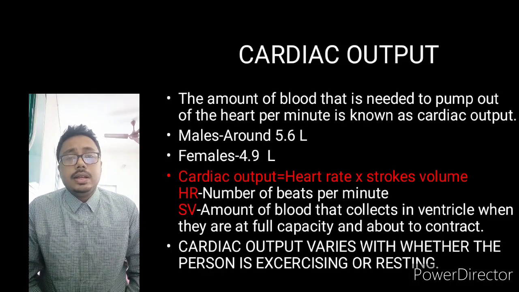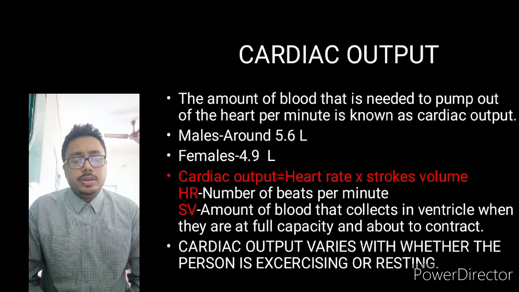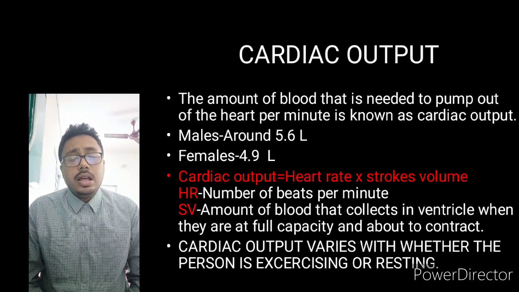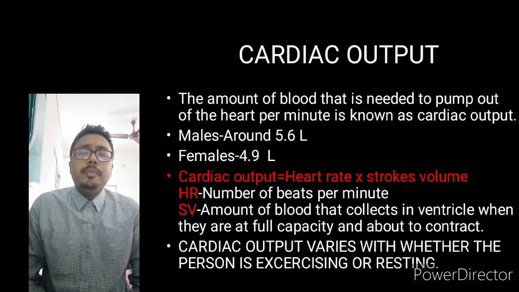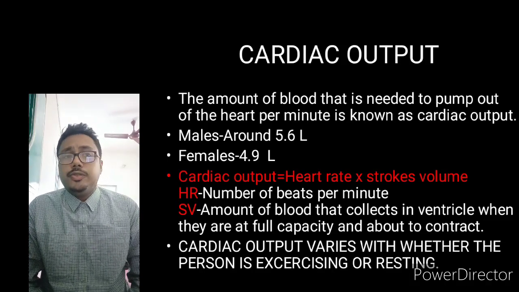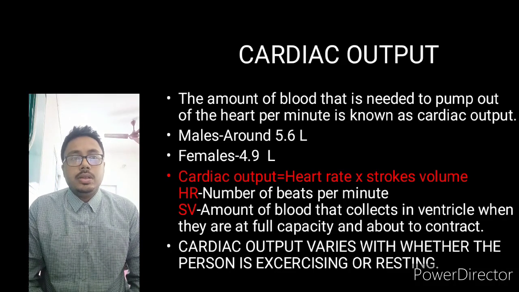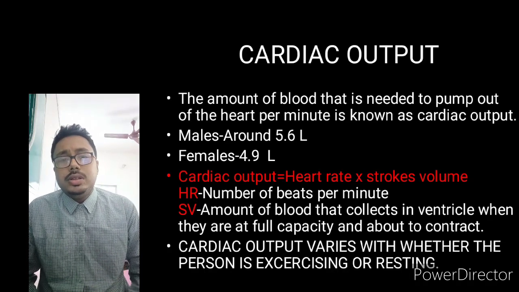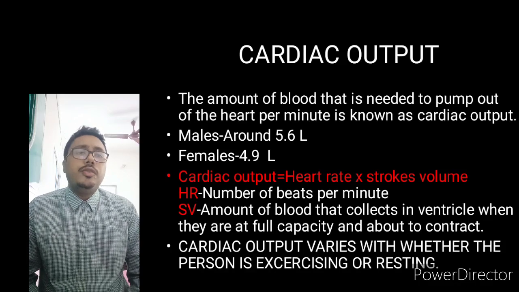Now, there is also a formula for cardiac output. What is the formula? Cardiac output equals heart rate multiplied by stroke volume. So we have to be familiar with these things. What is heart rate and what is stroke volume?